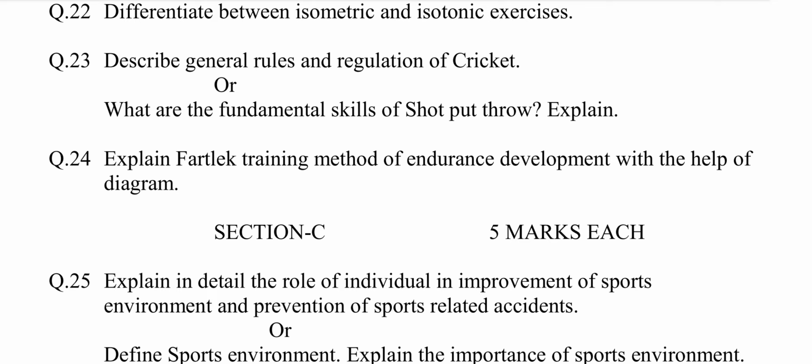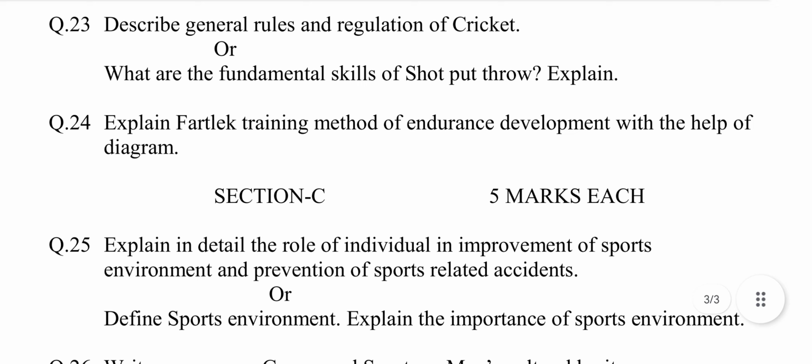Question number 23. Describe general rules and regulations of cricket. This question is chosen from chapter number 7, Concept of Major Games and Sports. The answer may be: few general rules and regulations of cricket are as listed below. Number 1. Two teams of 11 players each play alternately on the elliptical field. 2.